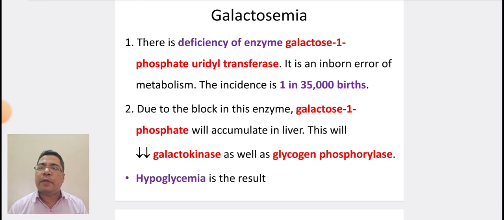Coming to galactosemia, there is deficiency of the enzyme galactose 1 phosphate uridyl transferase. It is an inborn error of metabolism. The incidence is 1 in 35,000 births. Due to the block in the enzyme, galactose 1 phosphate will accumulate in the liver. This will diminish galactokinase as well as glycogen phosphorylase. Hypoglycemia is the result.